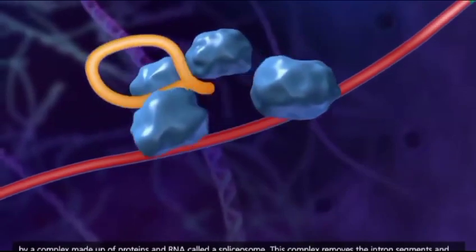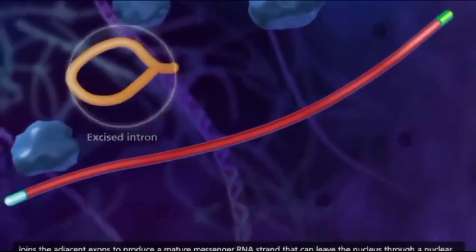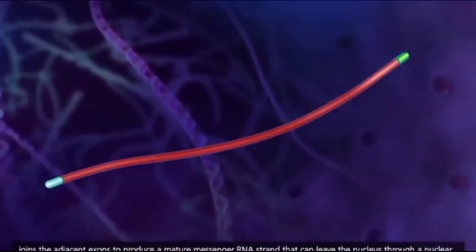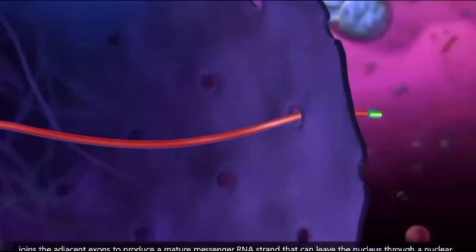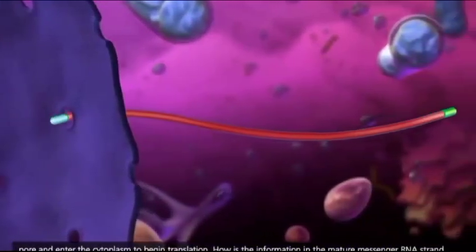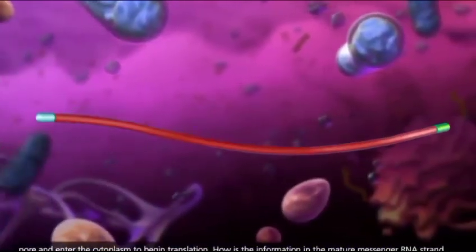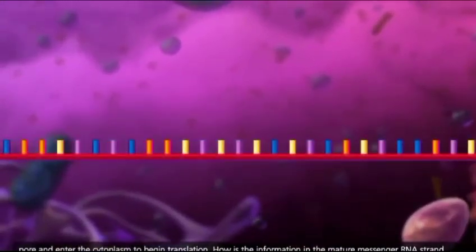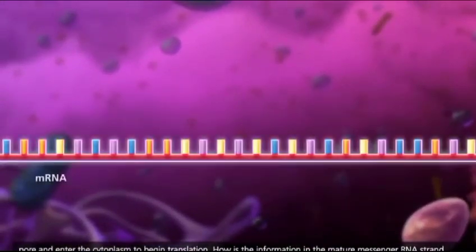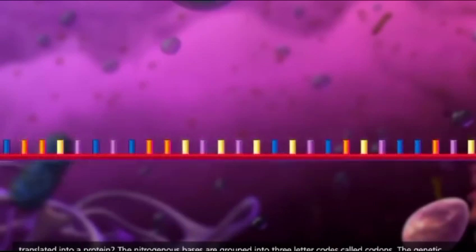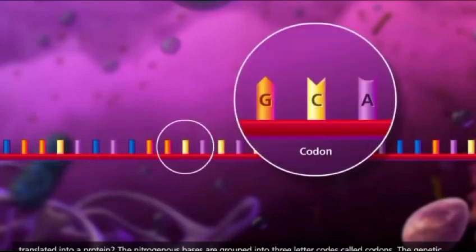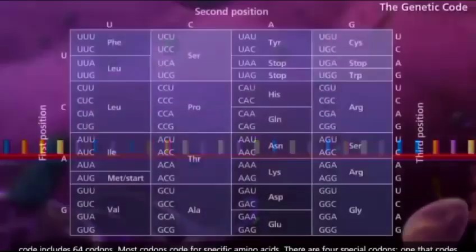Introns are removed in a process called intron splicing, which takes place by a complex made up of protein and RNA called the spliceosome. This complex removes the intron segments and joins the adjacent exons to produce a mature messenger RNA, which comes out through the nuclear pore and enters the cytoplasm to begin translation.